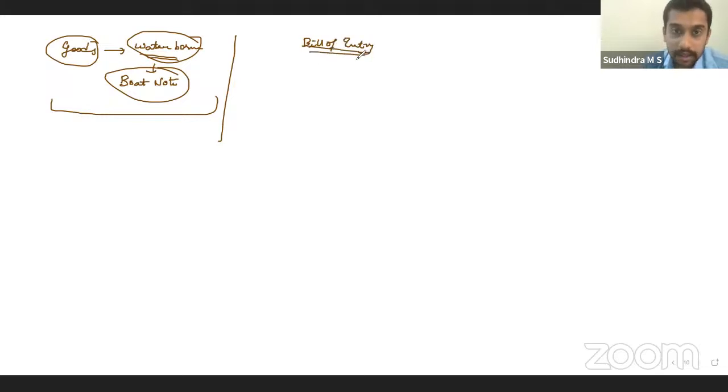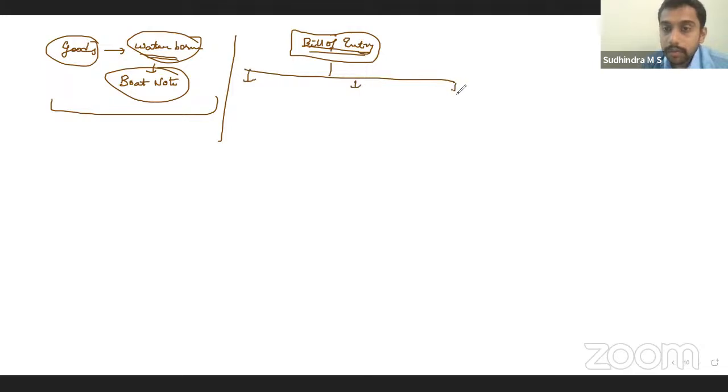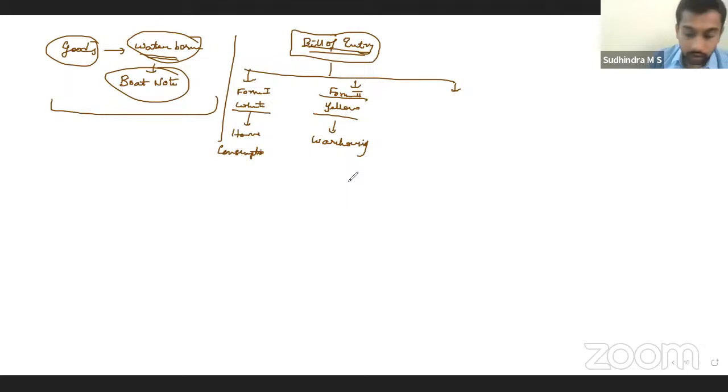And bill of entry has to be submitted, filed, presented. When will the bill of entry be presented? There are three types of bill of entries. First one, form number 1, which is in white. This is for home consumption directly. I have imported, it was brought into the country, directly I'll take it out for home consumption. Second one, form number 2, which is in yellow. This is for warehousing. So I'll not clear it now. I'll keep it in the warehouse. So that is for warehousing.